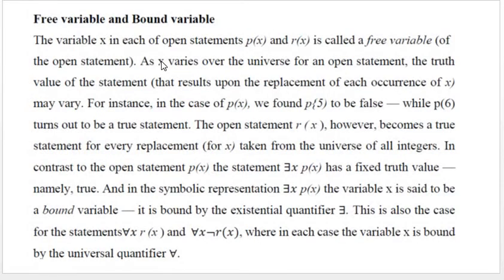Free variable and bound variable. The variable x in each of the open statements P of x and R of x is called a free variable. As x varies over the universe for an open statement, the truth value of the statement may vary. For instance, in the case of P of x, P of 5 is a false statement and P of 6 turns out to be a true statement.